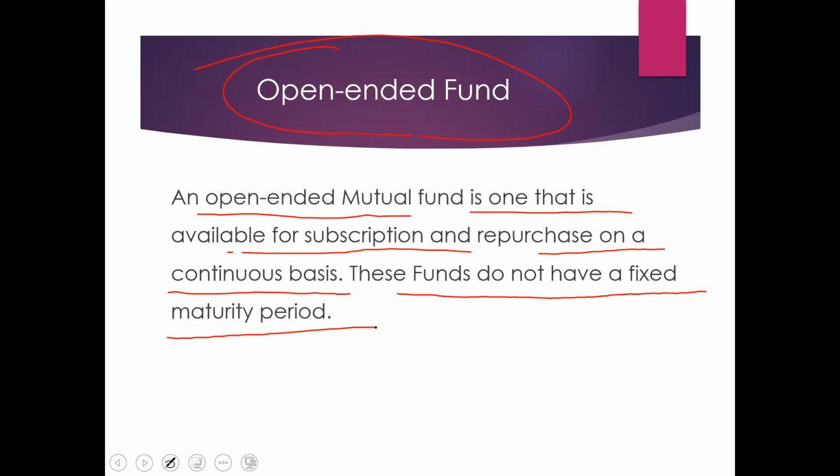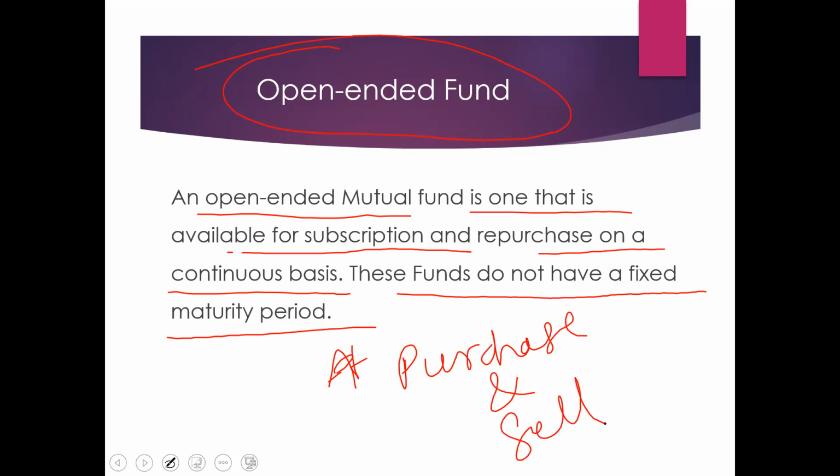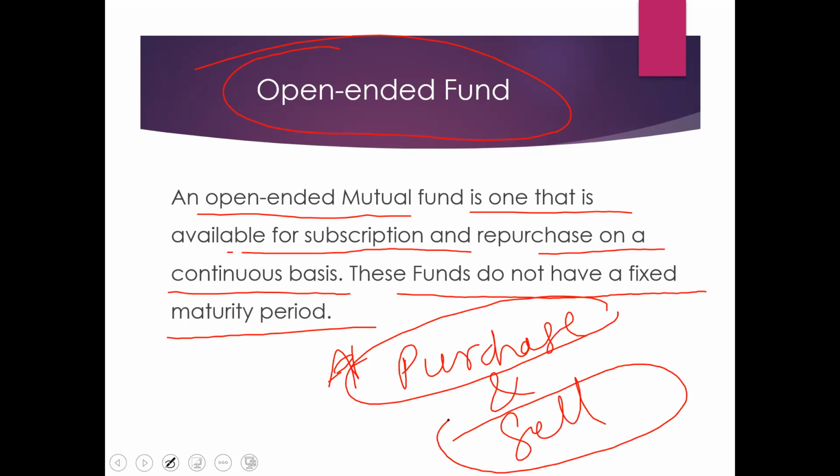Open-ended scheme, or open-ended type of mutual fund, is nothing but at any time you can purchase, and at any time you can sell that particular mutual fund. There is no fixed maturity period. Is it clear? Anytime you can purchase and at any time you can sell. Such a type of mutual fund is nothing but an open-ended fund.